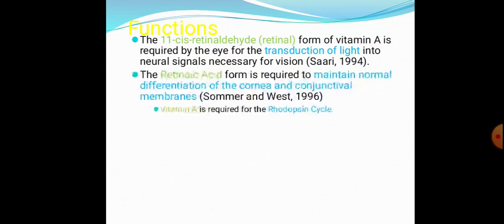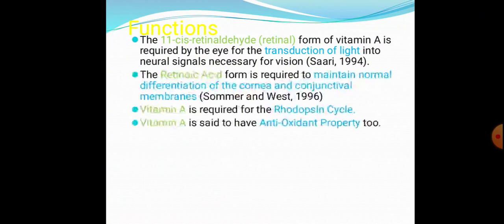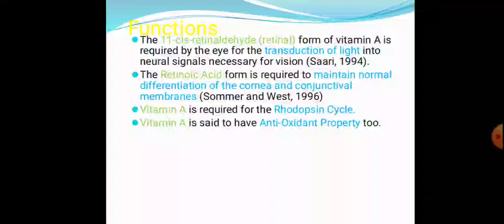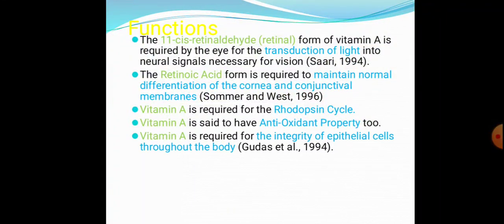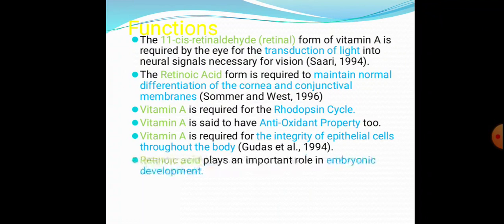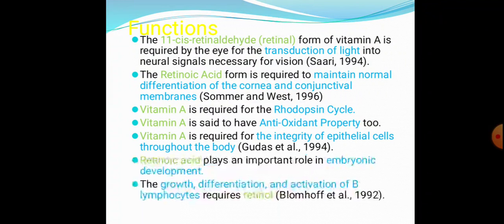Then vitamin A is required for the rhodopsin cycle, that is Wald's visual cycle. Vitamin A also has antioxidant property. It is required for integrity of epithelial cells throughout the body, has an important role in embryonic development, and also has a role in growth, differentiation and activation of B lymphocytes.